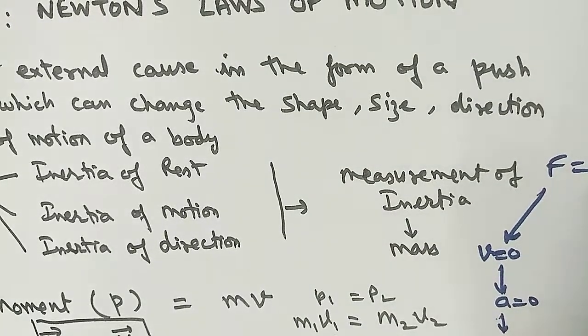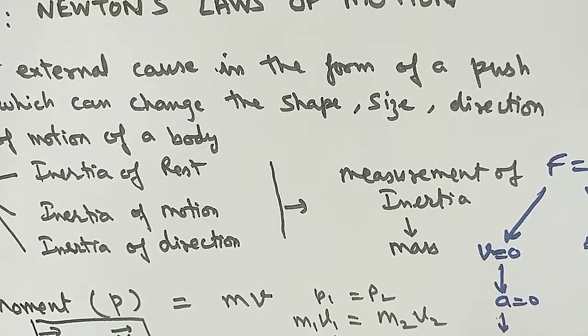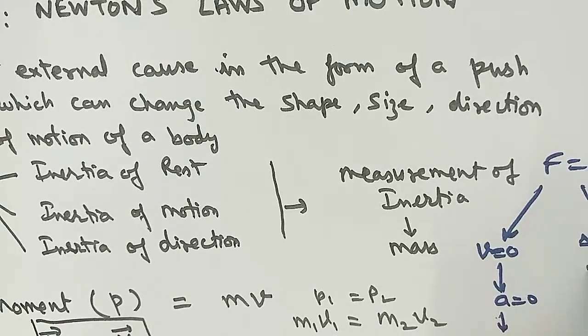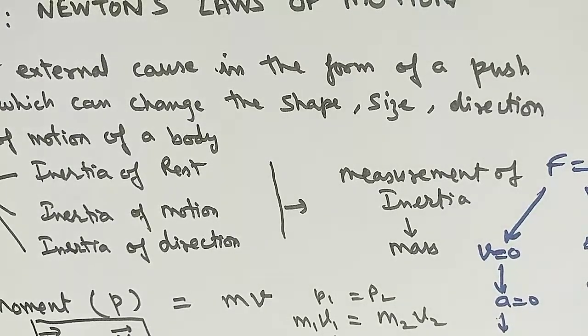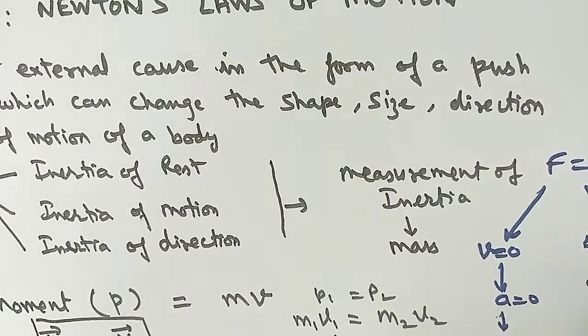Second case, you can understand. Suppose the change in velocity is 0, it means again the acceleration will be 0, because the body will remain in the same state. That is, there is no variation in the velocity. Acceleration means the change in the velocity per unit time, so acceleration will be 0 in that case.